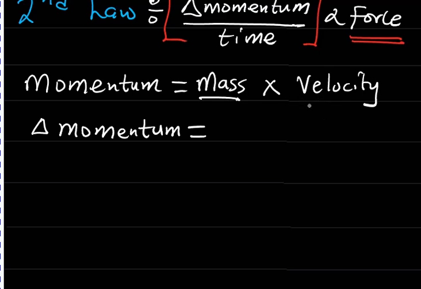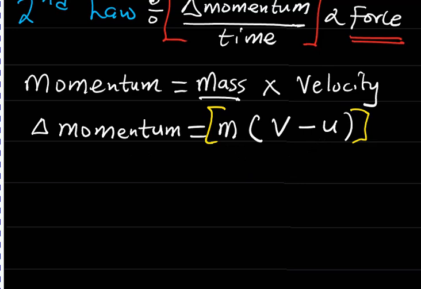We know very well that we use v to represent the final velocity of an object and u to represent the initial velocity. So invariably the change in momentum is going to be mass multiplied by the change in velocity, and the change in velocity is the final velocity minus the initial velocity. We use this expression to represent the change in momentum of a body, m into v minus u. So please take note of that.